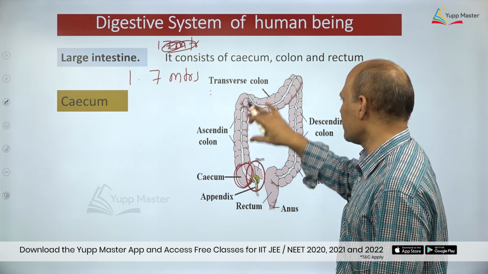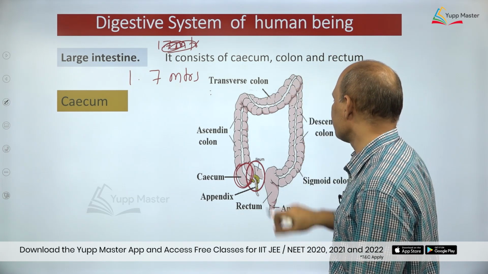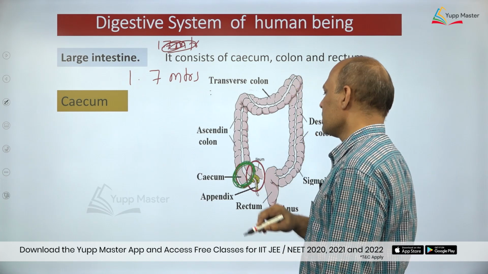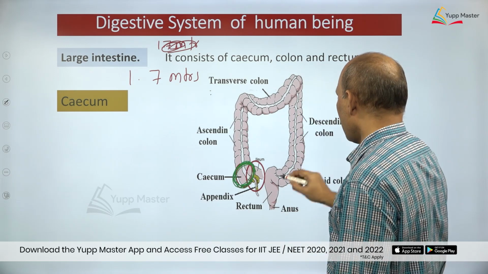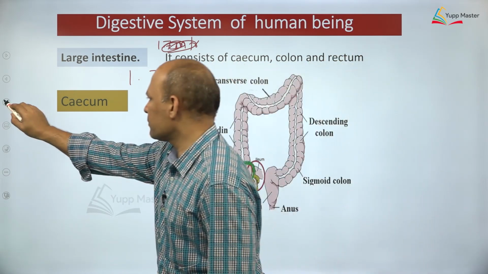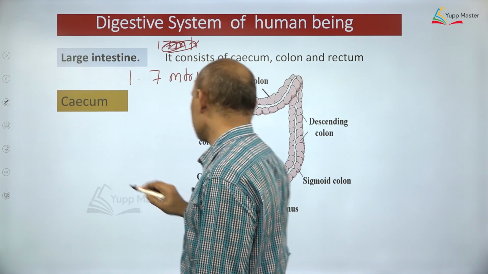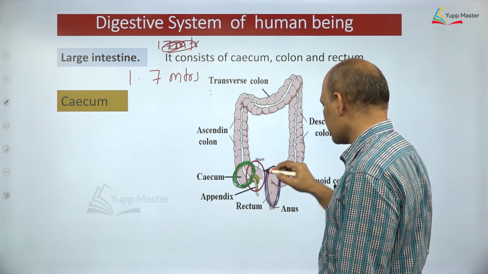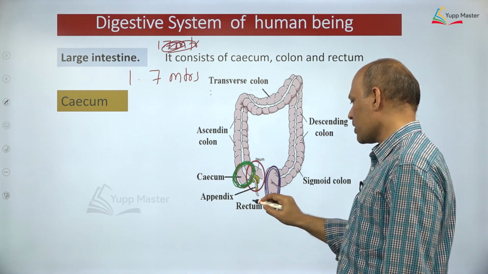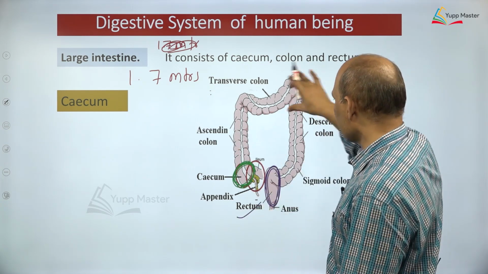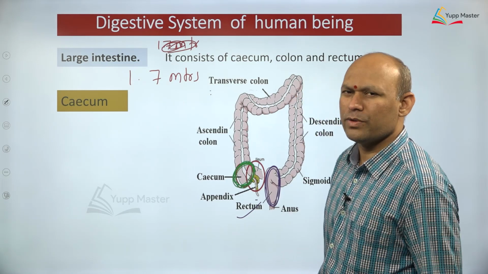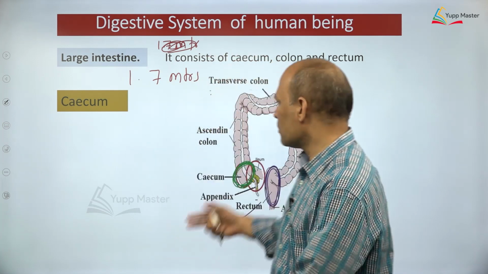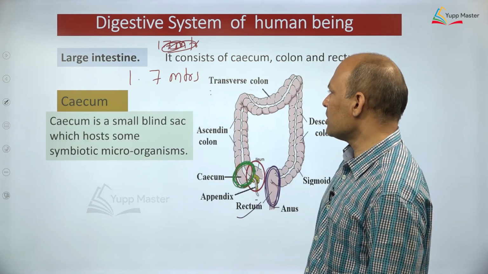Second one, colon, dear students, most important is colon. So, this green color encircled portion is what? Cecum, dear students. And this purple encircled portion is called what? Most important, rectum, dear students. And whatever is left is called what? Colon. So, which is the longest part of the large intestine? Colon is the longest part of the large intestine, dear students.